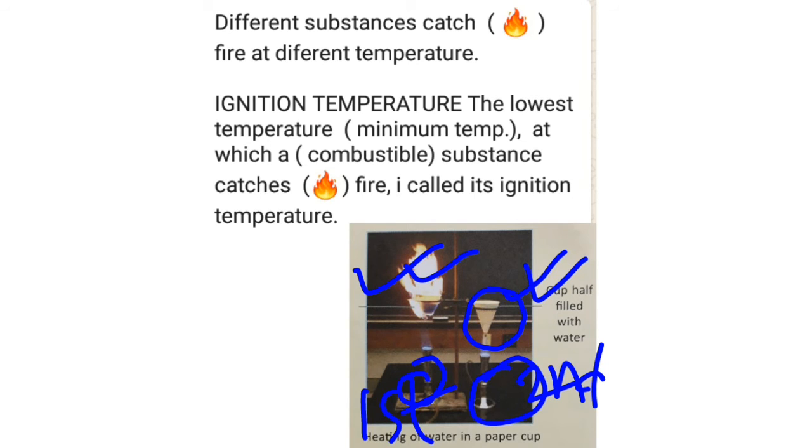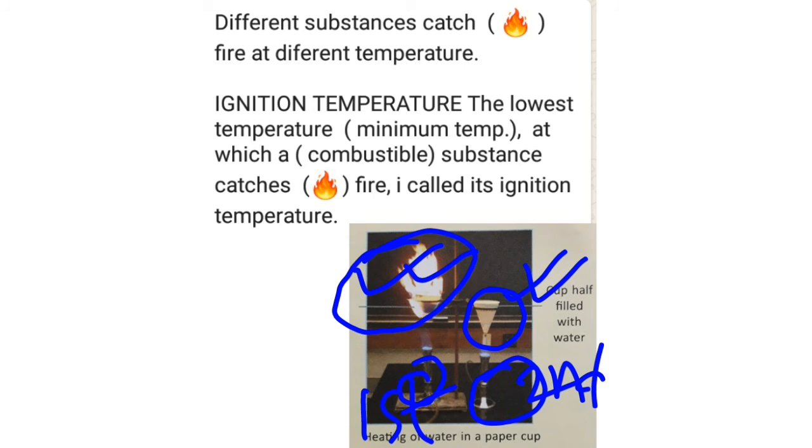What will you observe? The empty paper cup catches fire immediately. However, the paper cup containing water does not catch fire immediately and can be held for quite some time on the flame. This is due to the fact that the temperature of the empty paper cup rises fast till it reaches the stage where it catches fire.